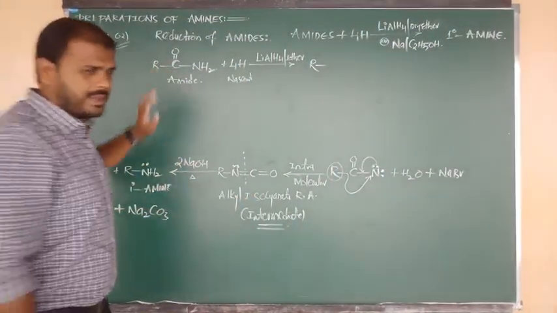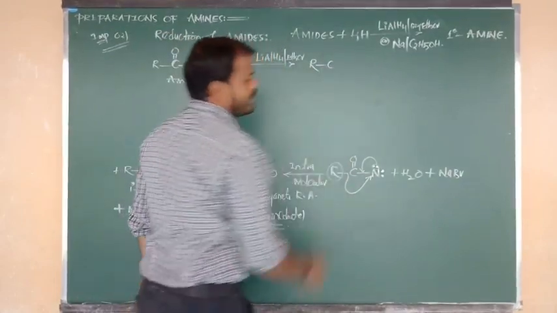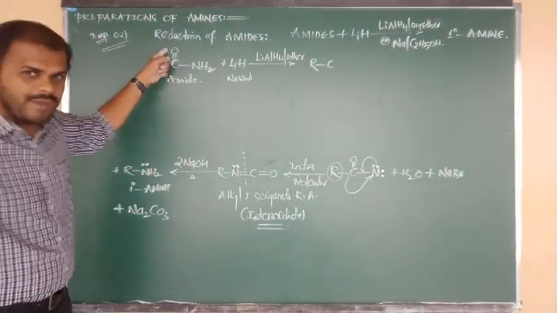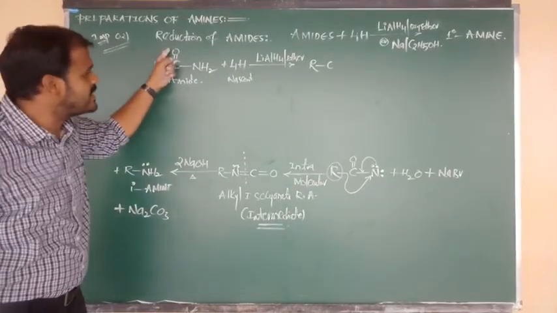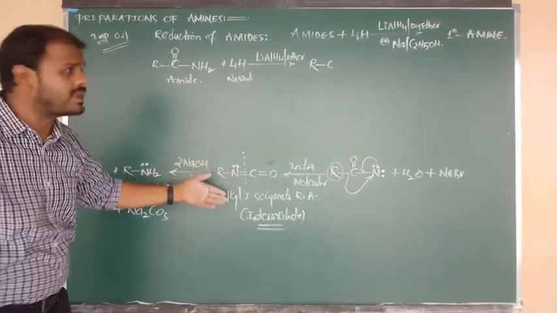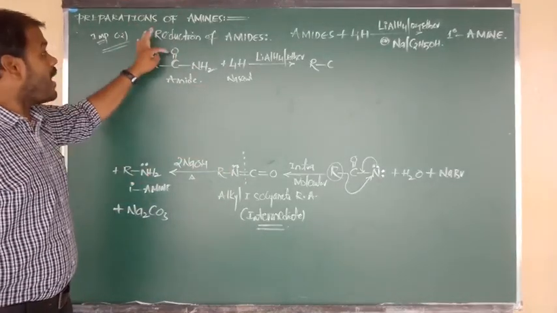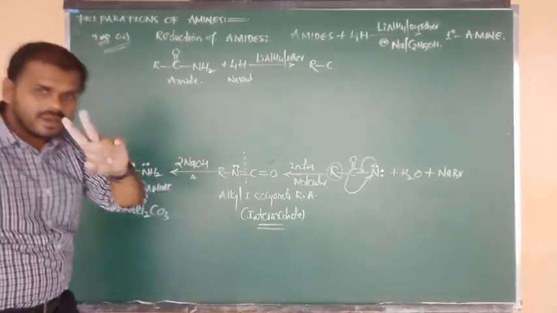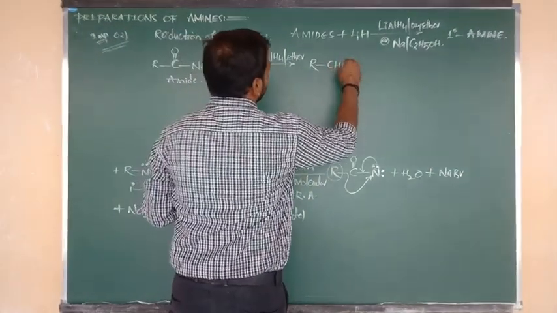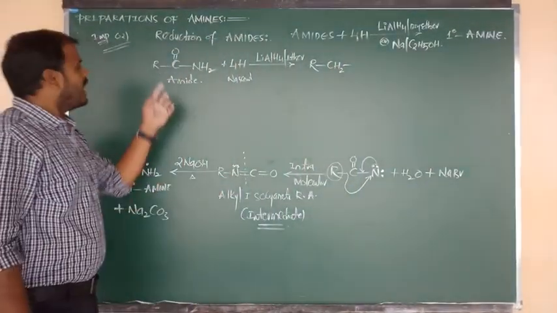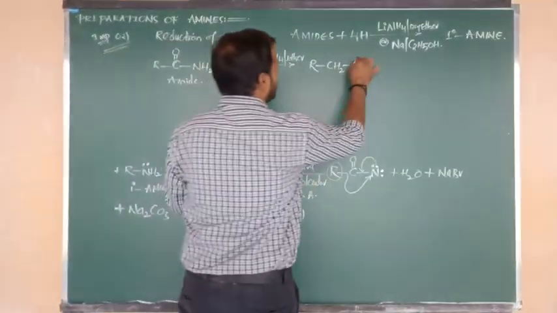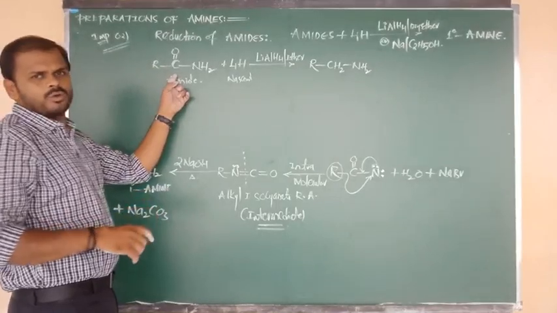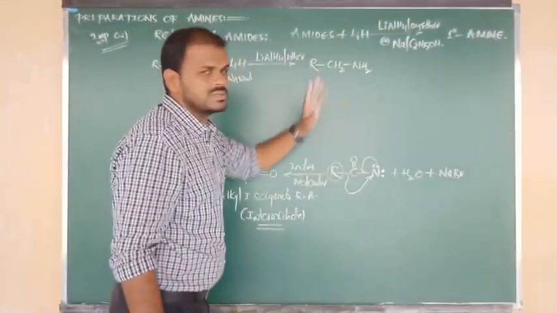R bonded to C. C contains a double bond to O, and that oxygen we are removing. Removal of oxygen or addition of hydrogen, both are nothing but reduction. After removal of the oxygen, for this carbon we have to add two hydrogen atoms, so we can write CH2, and the carbon is connected to the NH2 group. So what happened here? The C double bond O group was just converted into CH2.